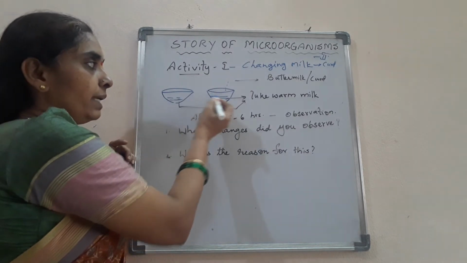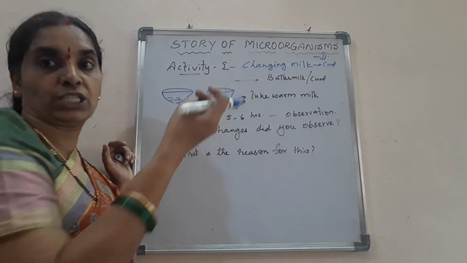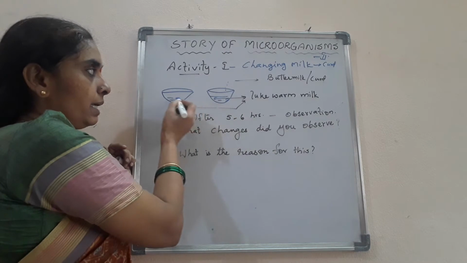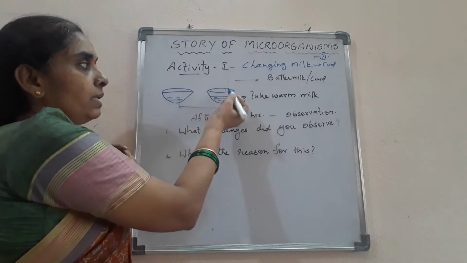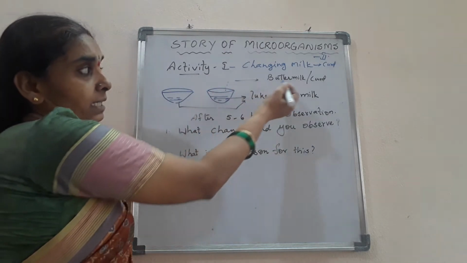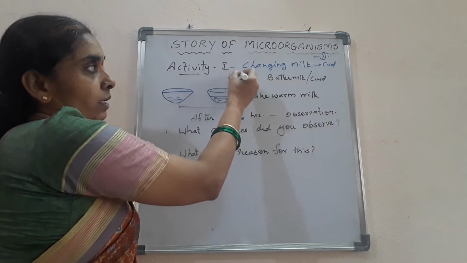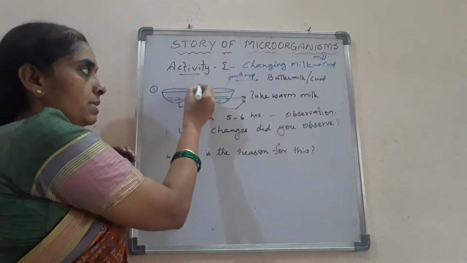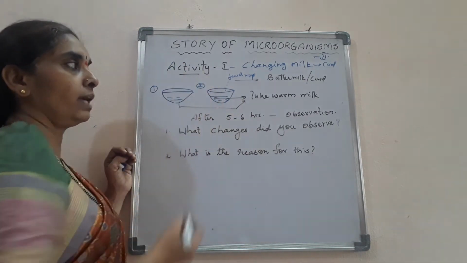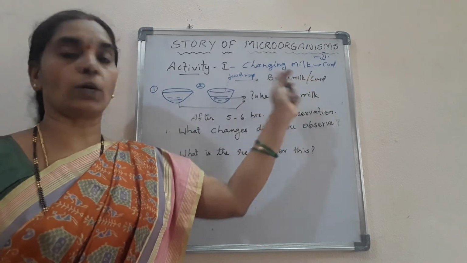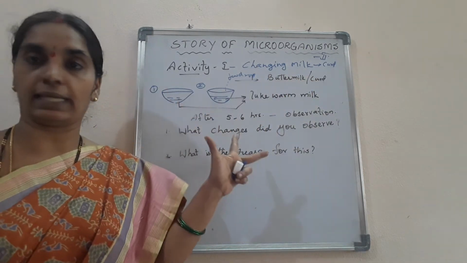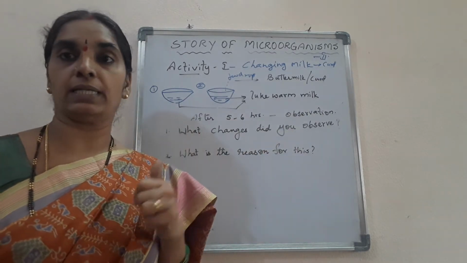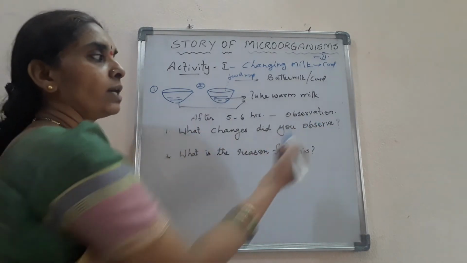In the 2 bowls we have taken lukewarm milk, that is gorvechani palu we say. That milk is taken in both the bowls, and after 3 to 5 minutes you add a few drops of buttermilk or curd in one of the bowls. This is the first bowl and this is the second bowl. Here in the second bowl you have added the few drops of curd, and in the first you did not add anything. Now after 5 to 6 hours, what is your observation? You have to find it. What changes did you observe?